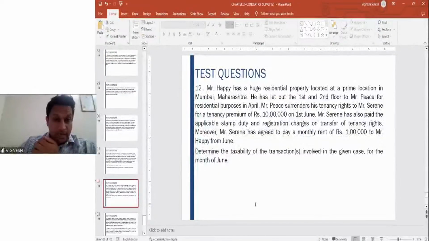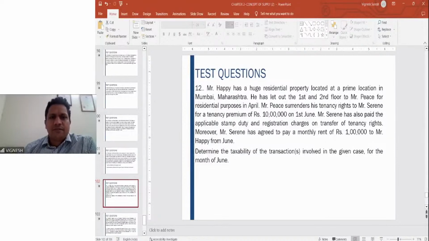Then, Mr. Happy had a huge residential property located at a prime location in Mumbai, Maharashtra. He let out the first and second floor to Mr. Peace for residential purposes in April. Mr. Peace surrenders his tenancy rights to Mr. Serene for a tenancy premium of 10 lakhs. Serene also paid the applicable stamp duty on the transfer of tenancy rights. Moreover, a monthly rent of 1 lakh. Explain the taxability of the transactions given in the above case.